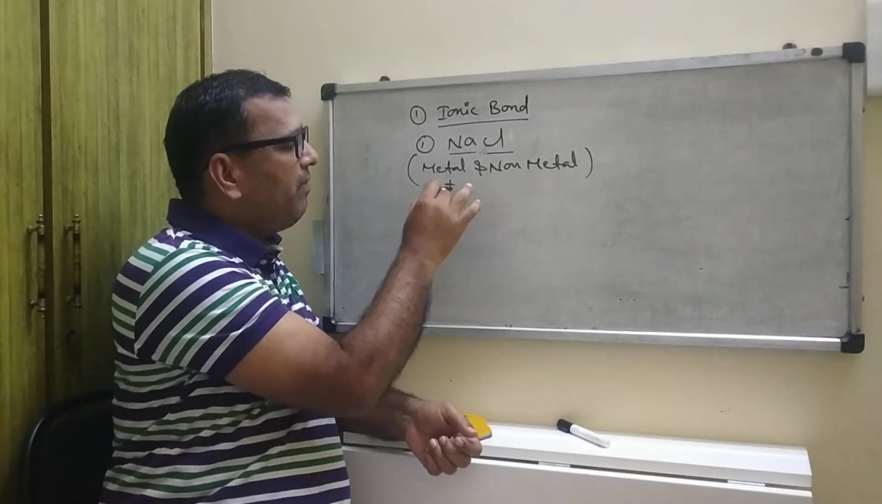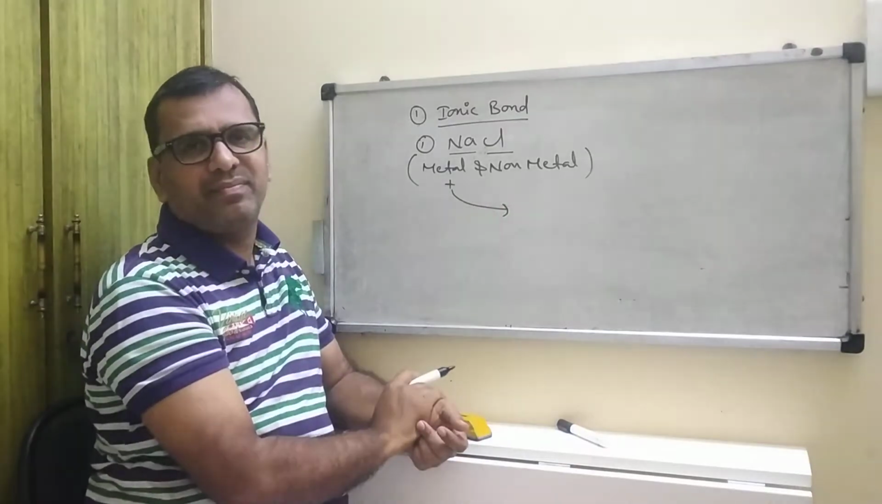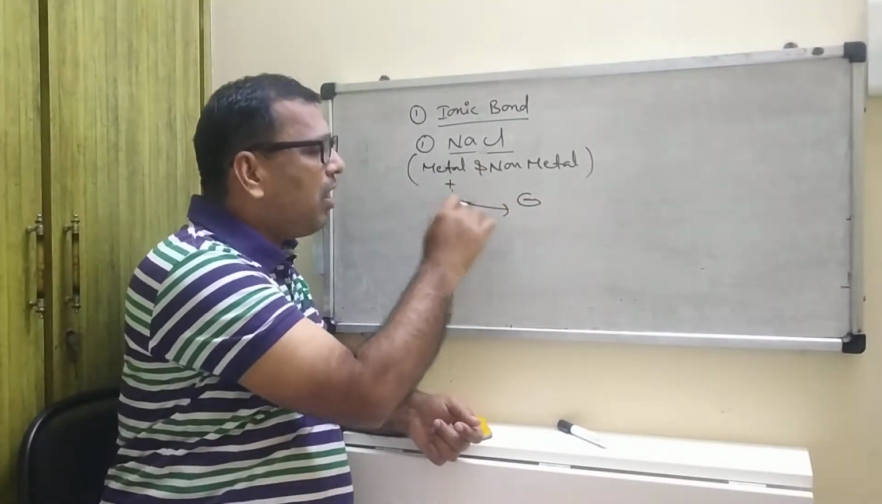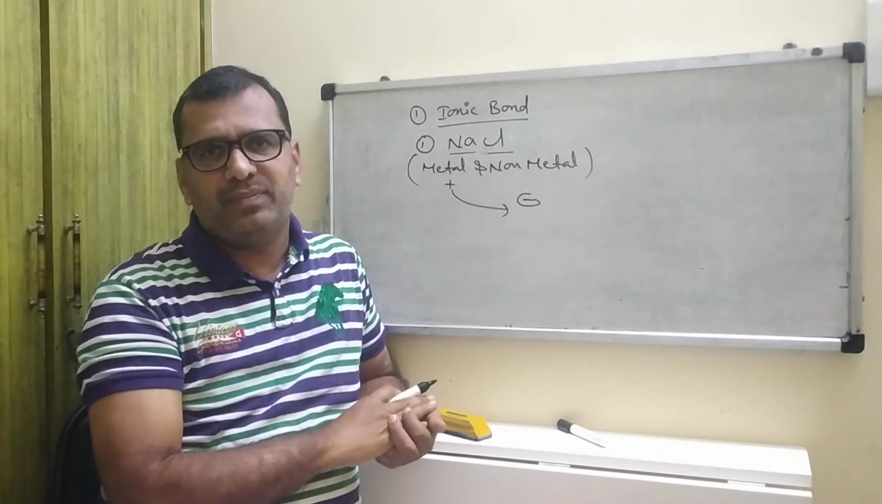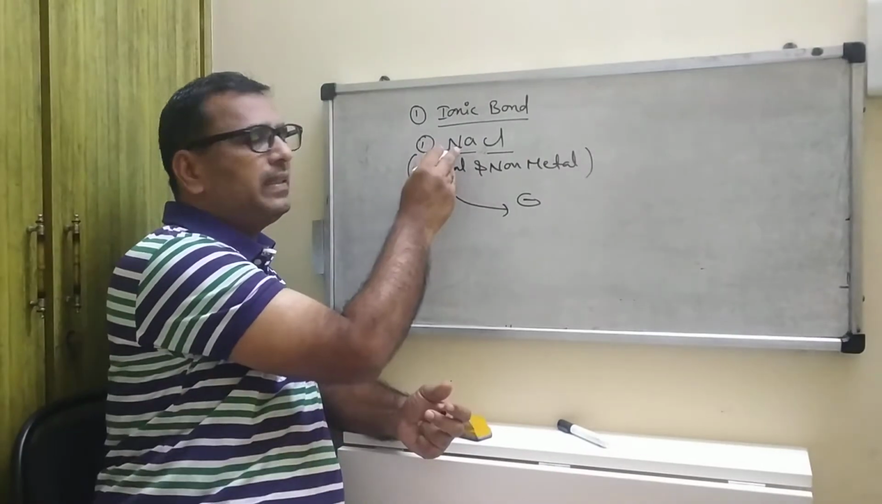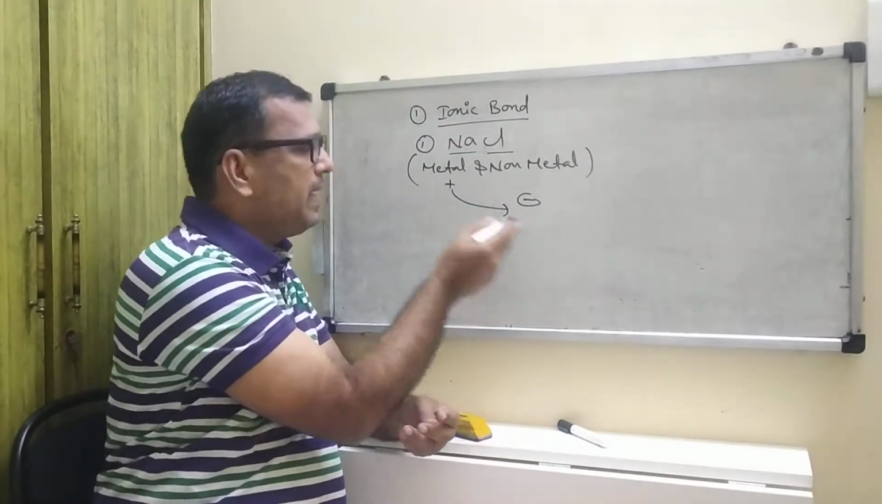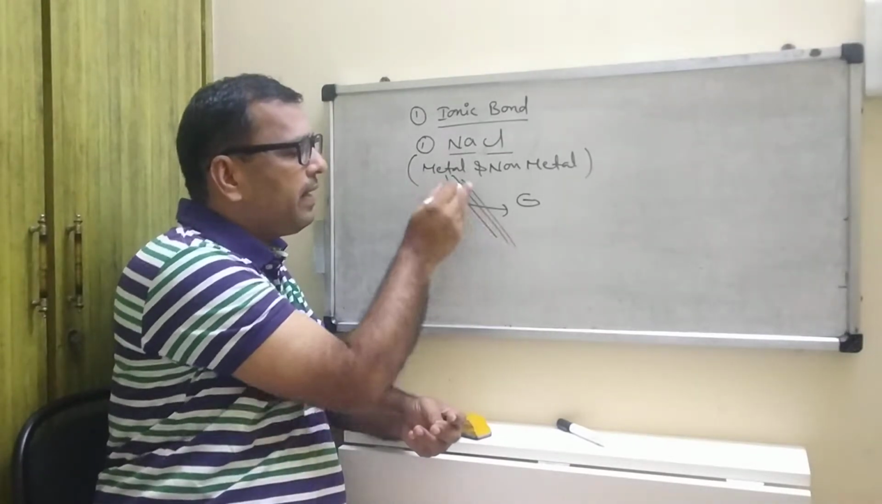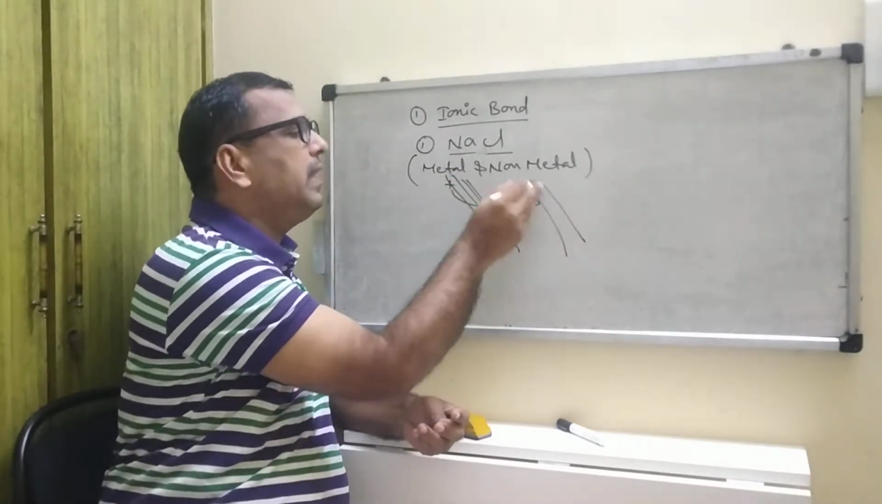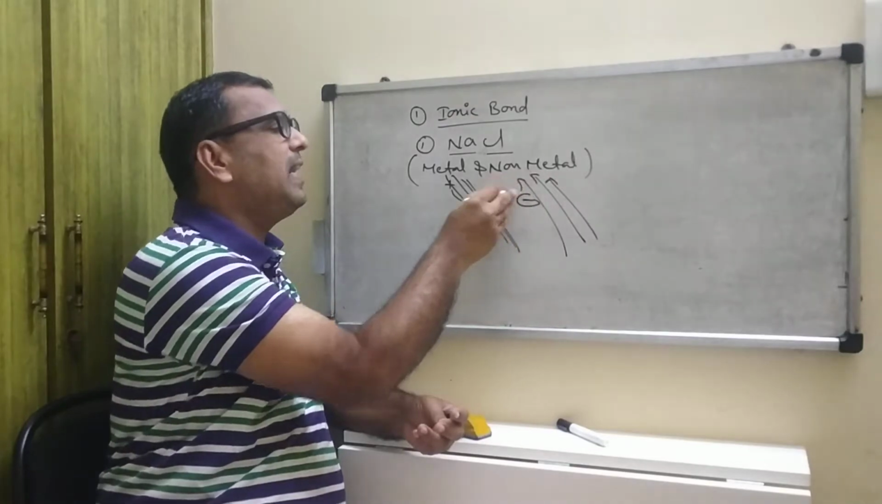Metal is always ready to donate. Non-metal always attracts electrons. One is plus and the other is minus. Metals are always ready to donate. Non-metals are always ready to accept. So that is why what happened?